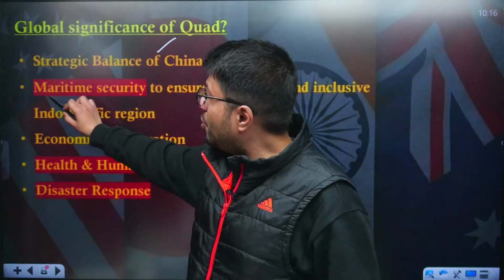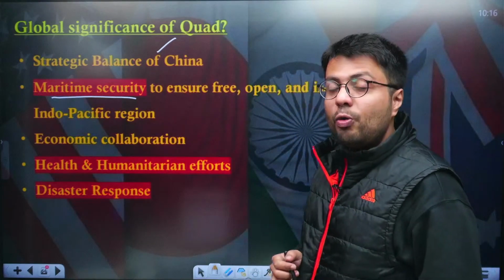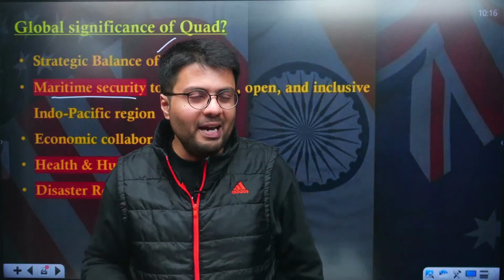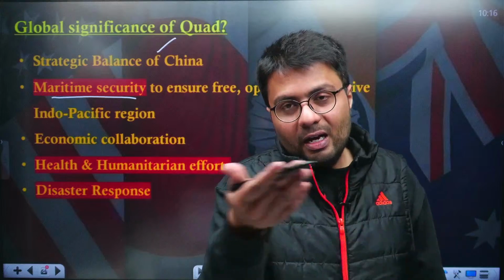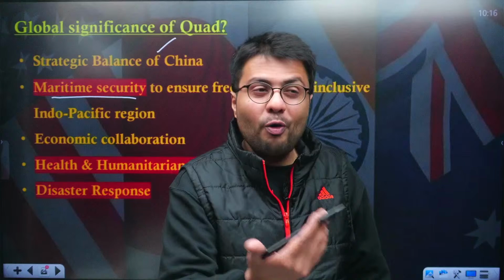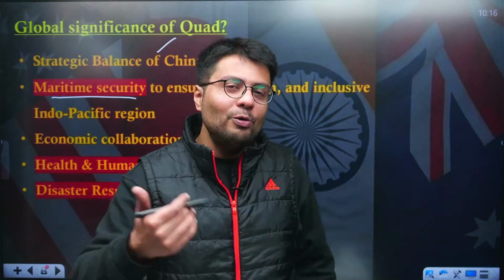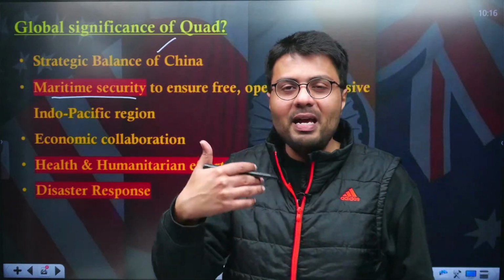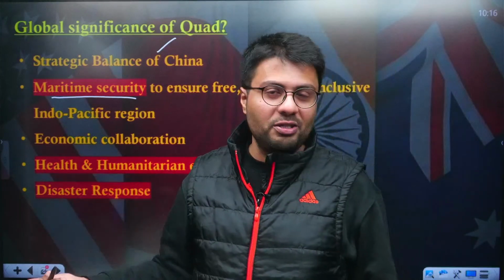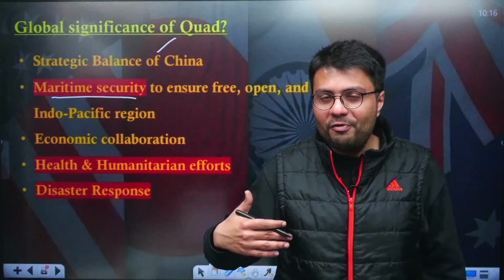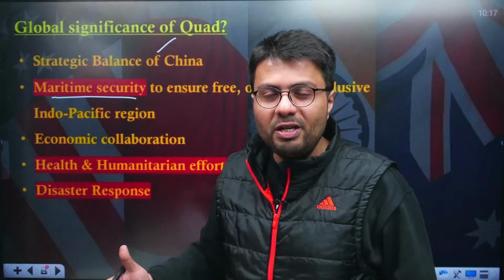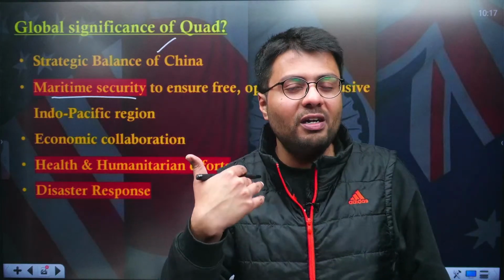Also, it ensures maritime security in the region. As I told you, Chinese deployment of naval ships in the Indian Ocean region threatened Australian commercial ships as well as military ships. It threatened the passage of Japanese ships over the South China Sea region, and it is also posturing against India's interest by deploying its assets in countries like Sri Lanka, Pakistan, Bangladesh, etc. So all of these countries felt threatened that when Chinese naval vessels are deployed in the Indian Ocean region, it will hamper their ability to conduct free trade.